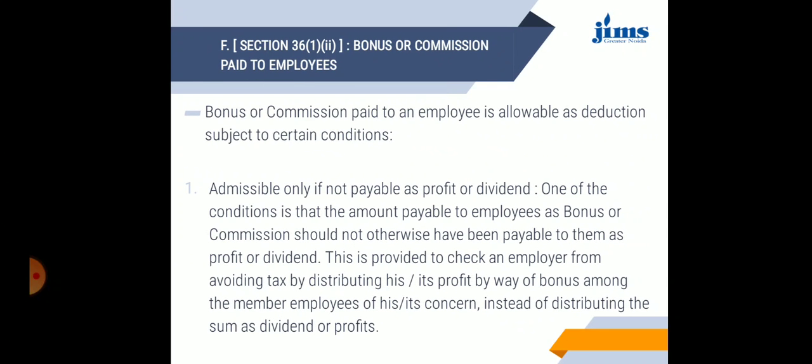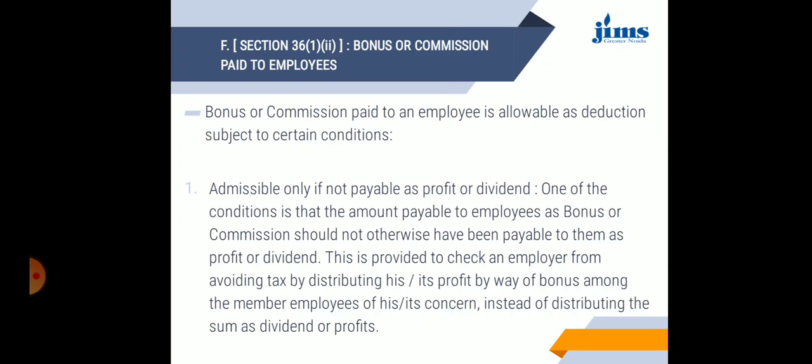Bonus or commission paid to employees under section 36 subsection 1 clause 2. Bonus or commission paid to an employee is allowable as deduction subject to certain conditions. Number 1, it is admissible only if not payable as profit or dividend. The amount payable to employees as bonus or commission should not otherwise have been payable to them as profit or dividend.